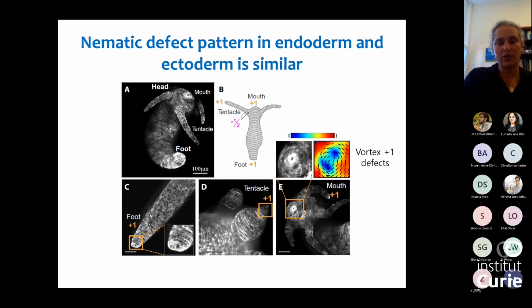If we look at the endoderm, so the inner surface where I said there are perpendicular wires, we see the same pattern of defects. They have the +1 defect in the head and mouth and in the tentacle. In this case, because the fibers are oriented circumferentially, rather than the aster type +1 vortices, we have the vortex type +1 vortices.